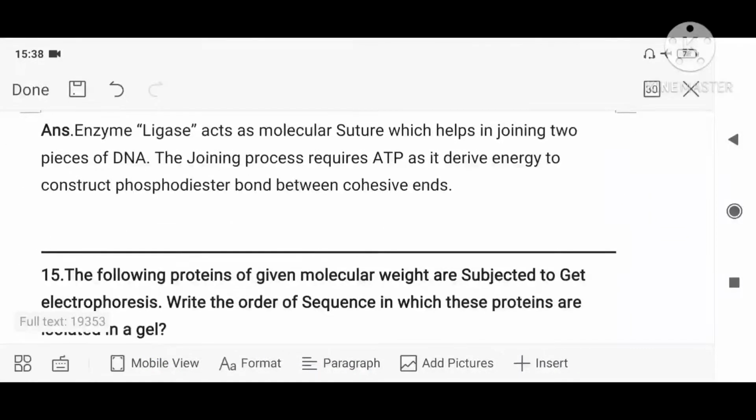So ligase acts as molecular sutures which help in joining two pieces of DNA. For this, what is needed? Energy is needed. Why? In order to construct the bonding. Bond should be made, isn't it? Phosphodiester bond should be made. So when you are saying this energy is needed, that is the role of this ligase.